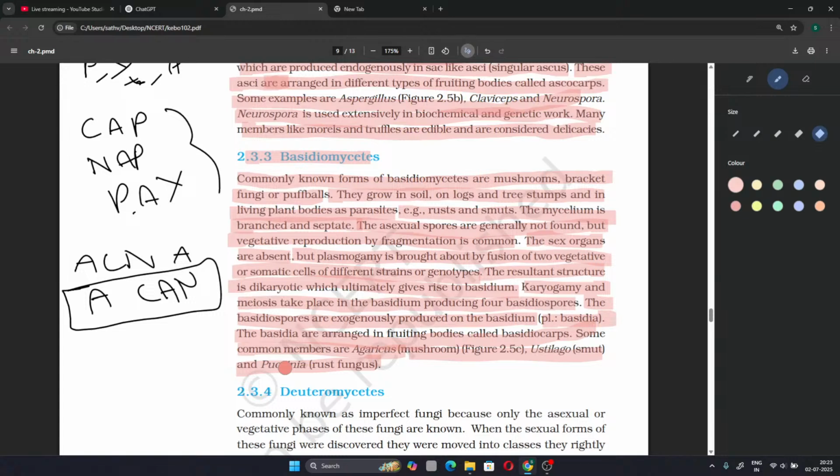In this basidium, the structure will undergo karyogamy, fusion of the two nuclei, and after the fusion, meiosis takes place in each fused structure, giving rise to 4 basidiospores. The basidiospores are exogenously produced on the basidium.